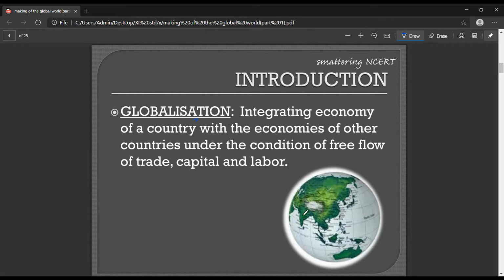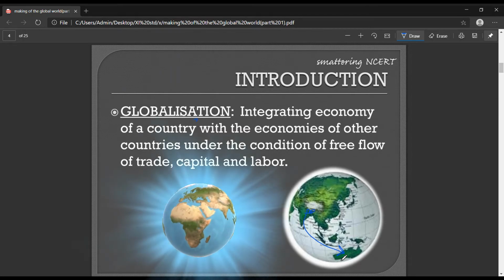Just imagine, long back, when people of India got to know about this land, they would start traveling there, then they would start trading, then they would exchange their ideas, and finally the economy of Australia as well as the economy of India would get integrated. They'll start exchanging goods, they'll start exchanging ideas. So this is globalization, right?